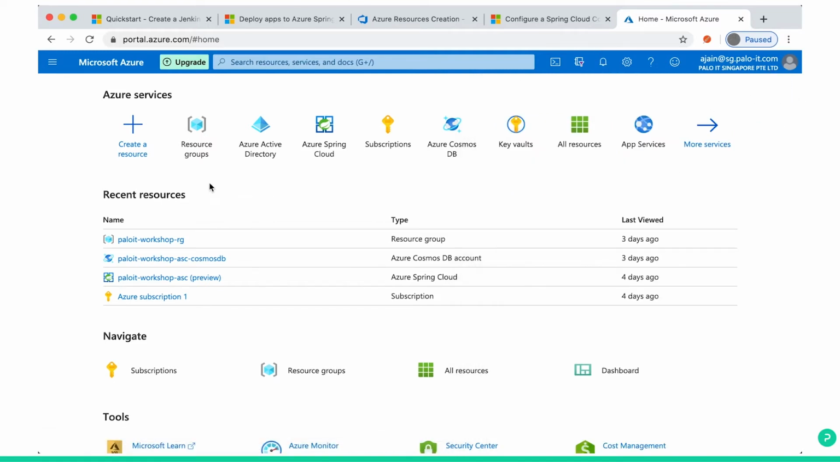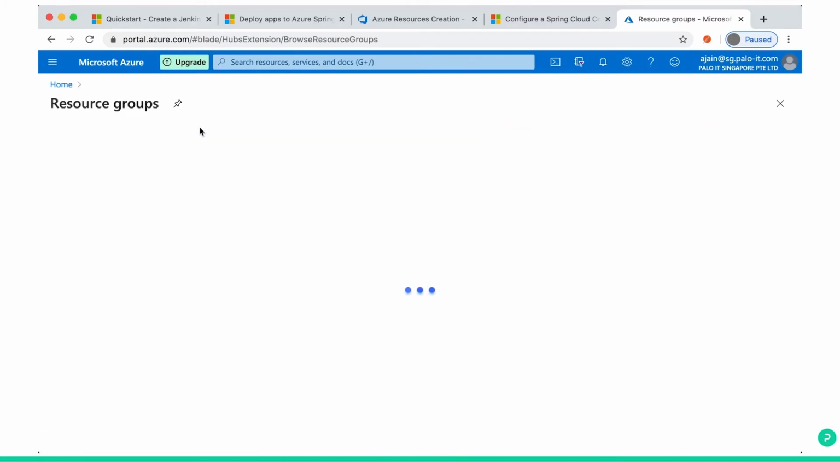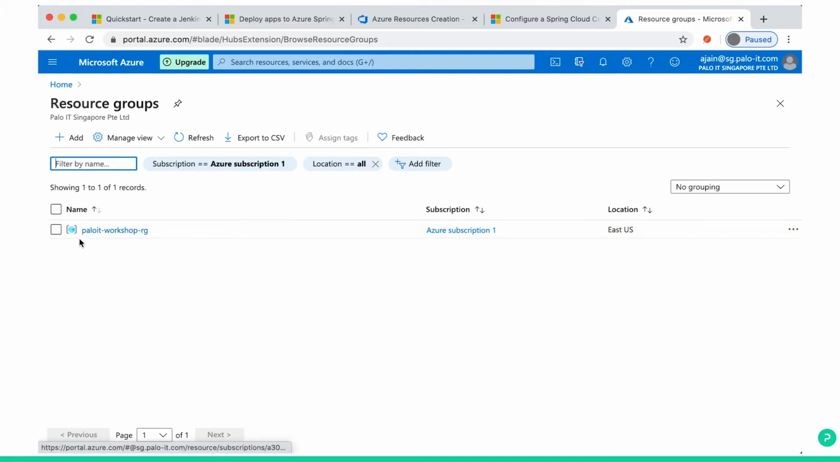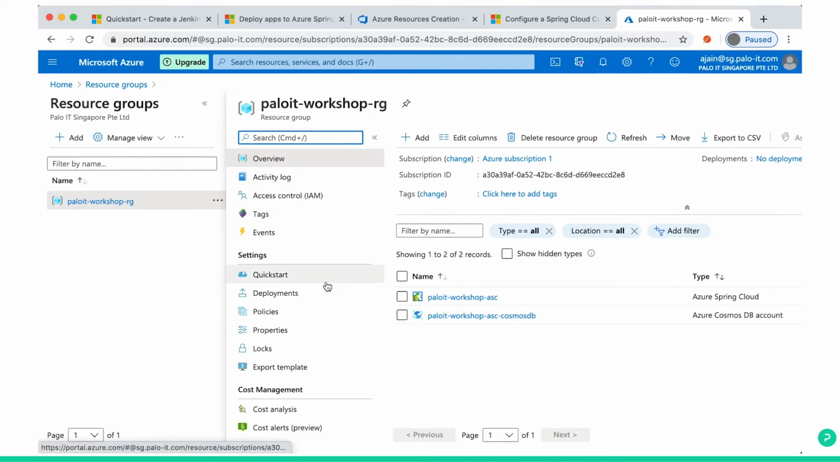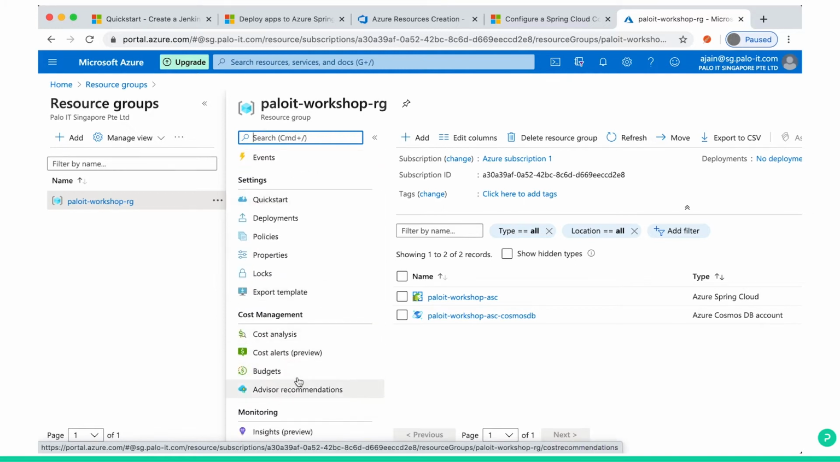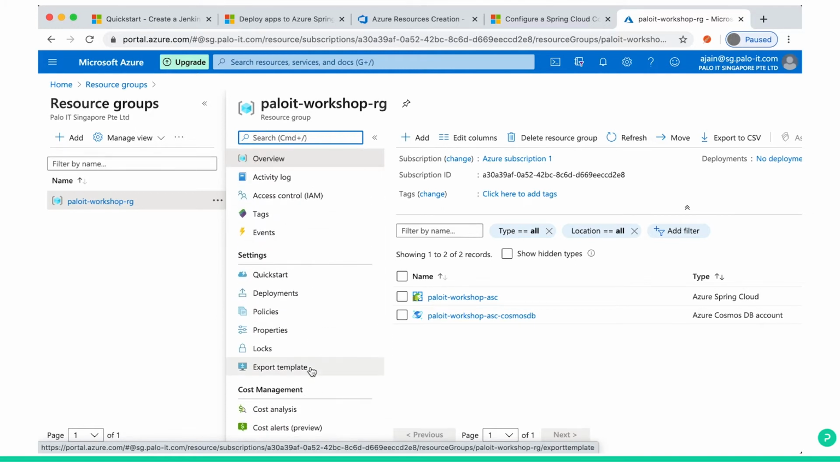So we created the resource group. So in home, you can click on resource group and then you can see we have created this resource group through Azure CLI, and you can see the resource group is there, Palo IT-workshop-RG. You can click here, you can see some properties of this resource group, cost analysis and all. We are not going to see details of all these things. We just see the resource group is created and then we'll see what all is there inside the resource group.